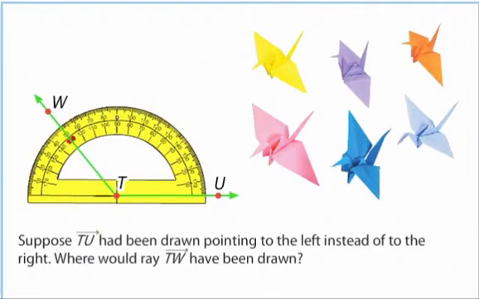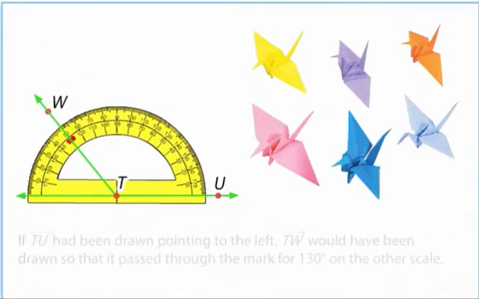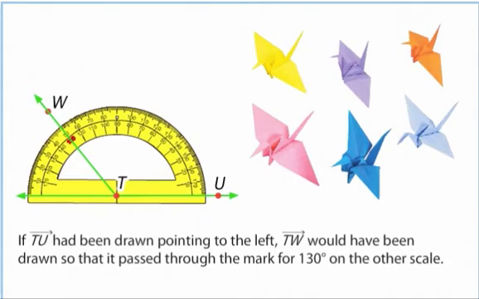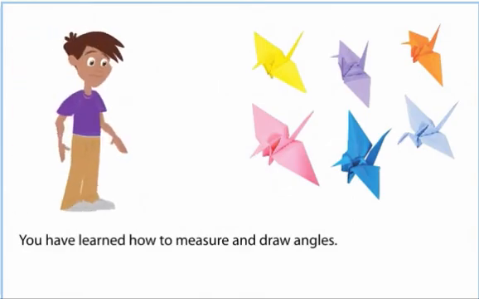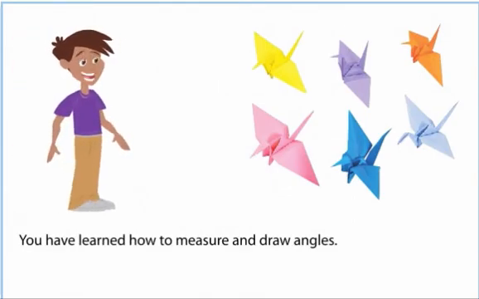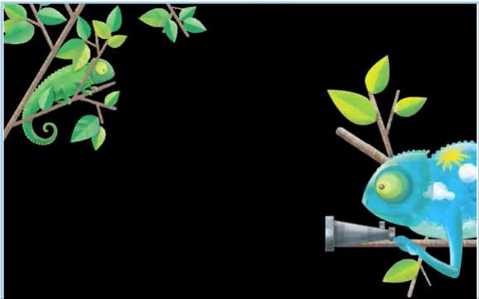Suppose ray TU had been drawn pointing to the left instead of to the right. Where would ray TW have been drawn? If ray TU had been drawn pointing to the left, ray TW would have been drawn so that it passed through the mark for 130 degrees on the other scale. You have learned how to measure and draw angles.